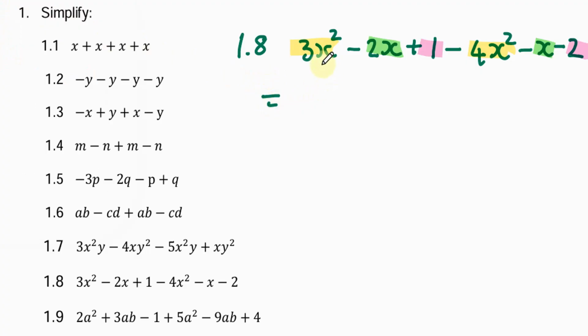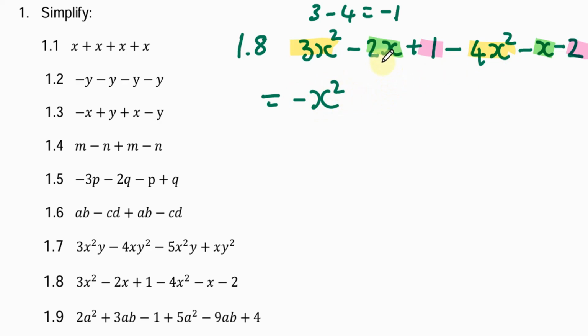So we have 3x squared minus 4x squared. Now, what is 3 minus 4? Of course, it's negative 1. So 3x squared minus 4x squared is negative 1x squared, which we can write as negative x squared.